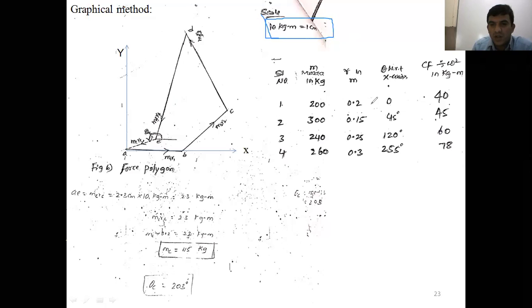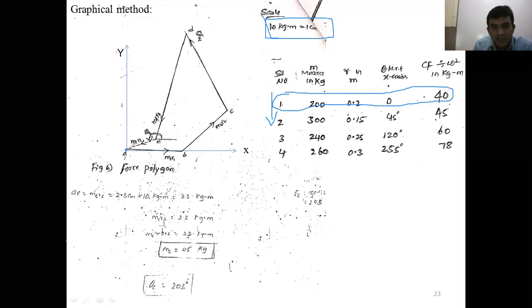Now you draw the force polygon according to the serial number of the masses. The same order in which we constructed the table, you should draw the force polygon. Now 40 kg meter is equal to what? 40 kg meter is nothing but 4 centimeter, right? First we draw a horizontal line and a vertical line. The intersection of the horizontal and vertical line, that point, we will name it O. Now the first mass: what is the centrifugal force here? 40 kg meter converted is 4 centimeter. Now it is a positive value.